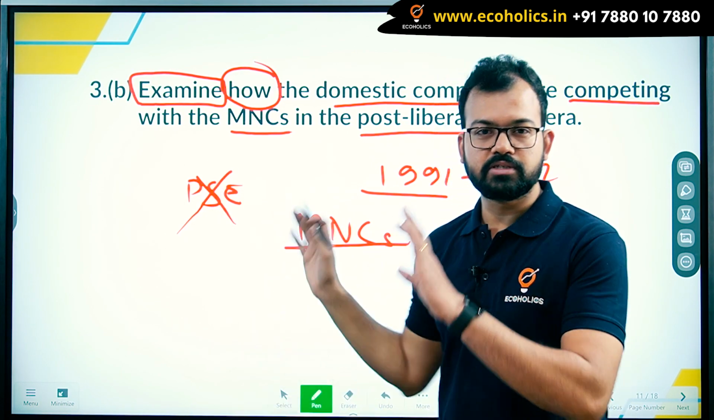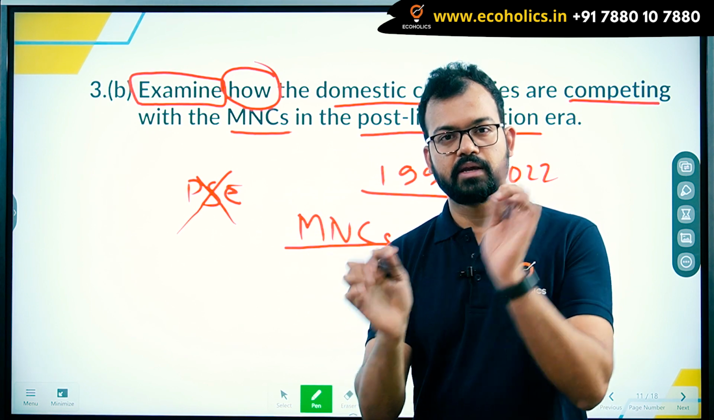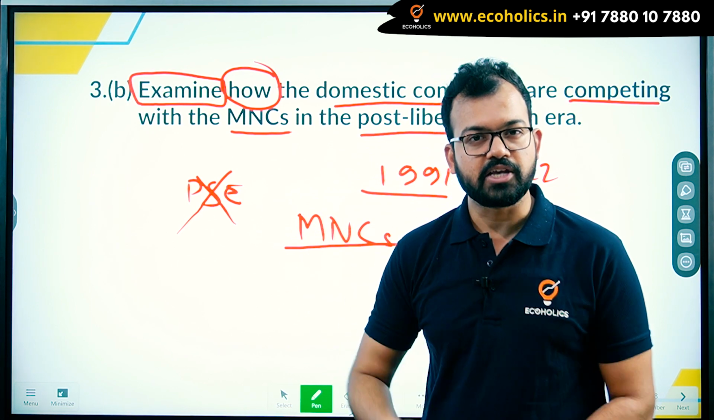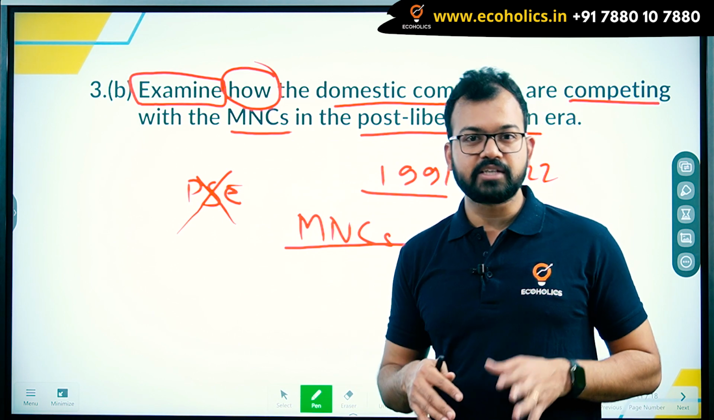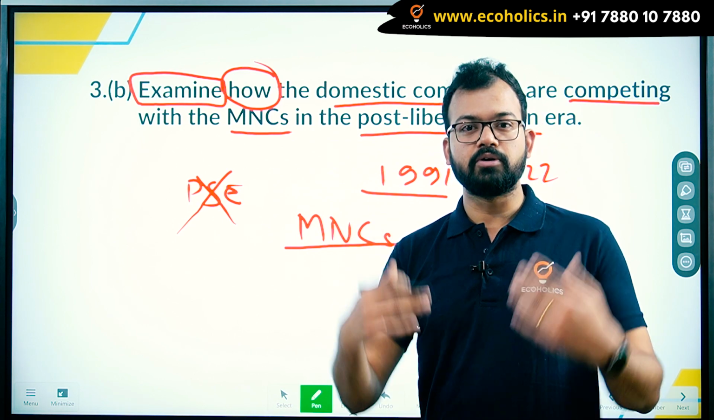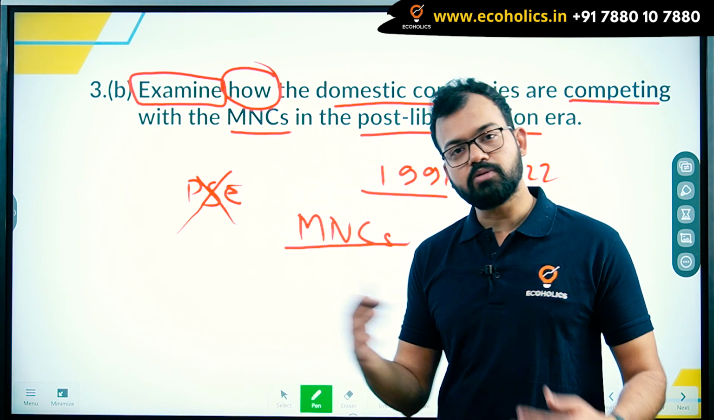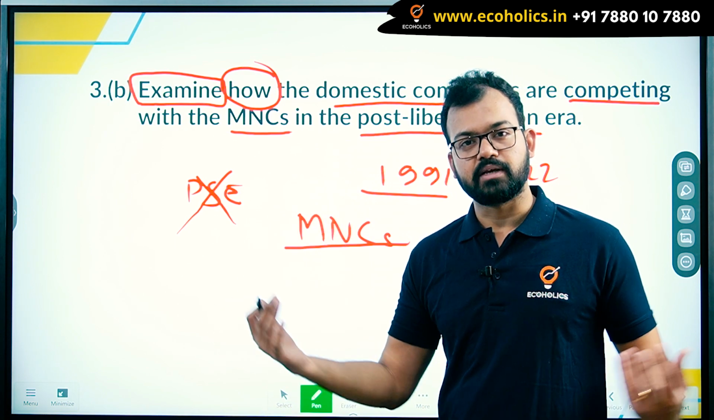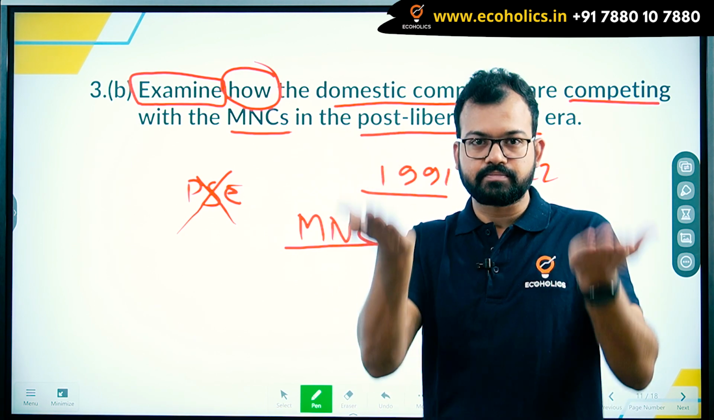And the answer to the question is that MNCs are bringing in technology, they are bringing expertise, they are bringing in finances, and if they are bringing something, there will be a ripple effect, a domino effect. They will create economies of scale. This is how domestic companies are competing. They are getting technology, so the level is rising.